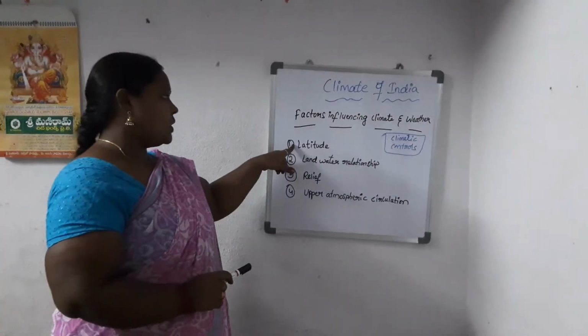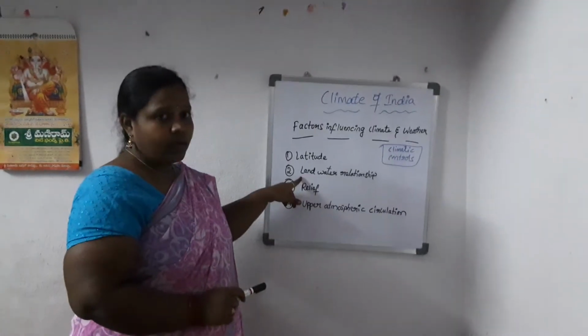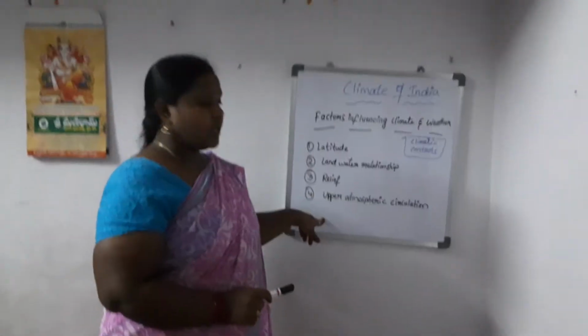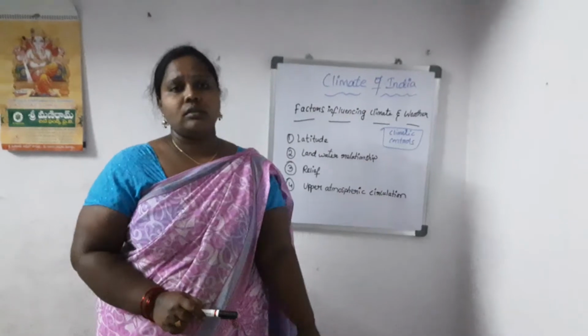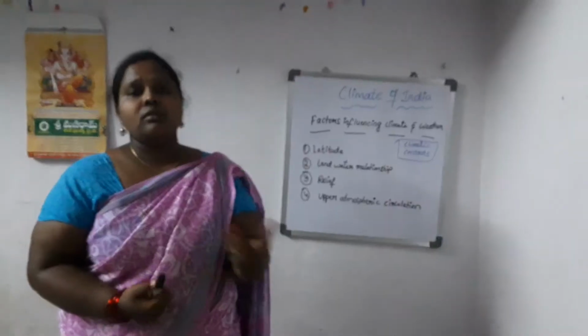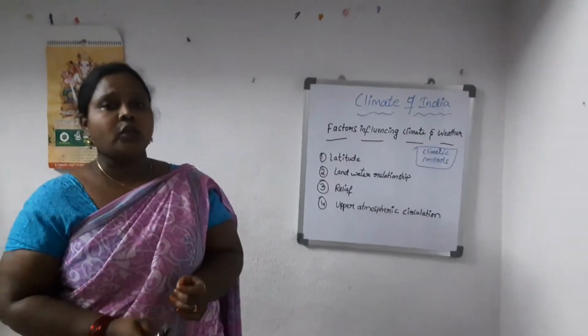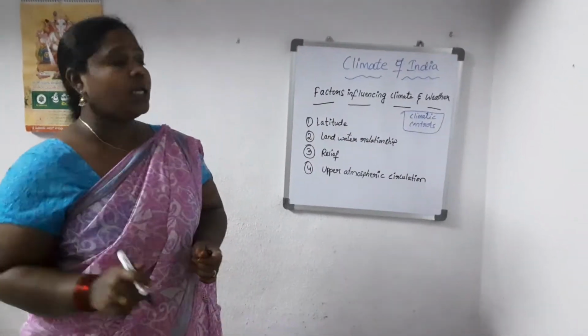They are: first, latitude; second, land water relationship; third, relief; and fourth, upper atmospheric circulation. In India, the north part is surrounded by the Himalayas.